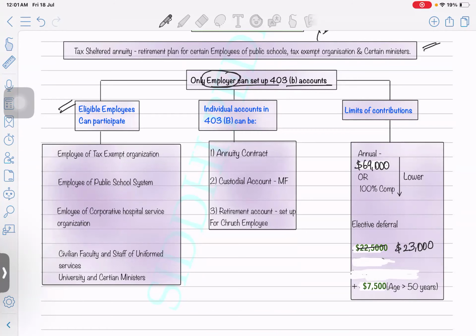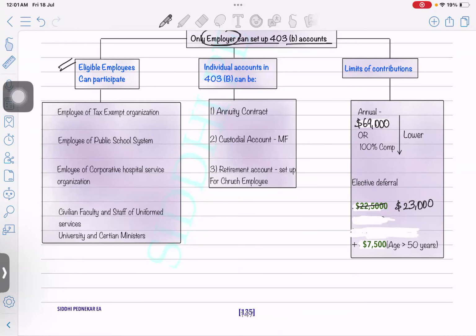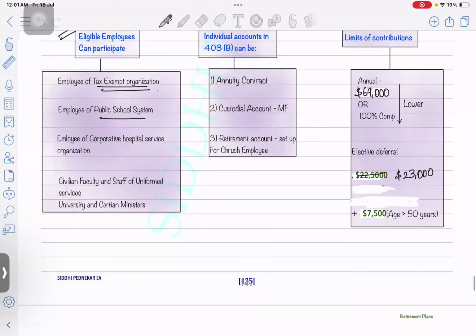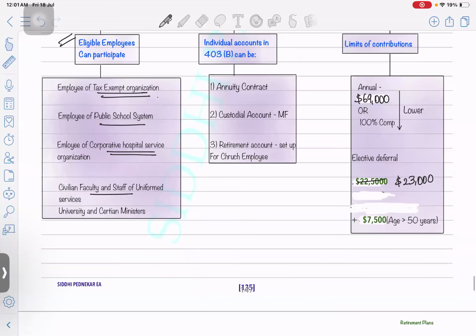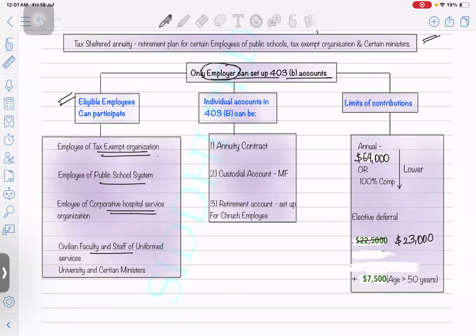So obviously the government is going to set up this 403B plan. Who are the eligible employees? Employees of tax exempt organizations, employees of public schools, employees of corporate hospital services, and any civilian faculty and staff of uniformed services. So all the government related employees and all the tax exempt organization employees will be considered eligible employees.